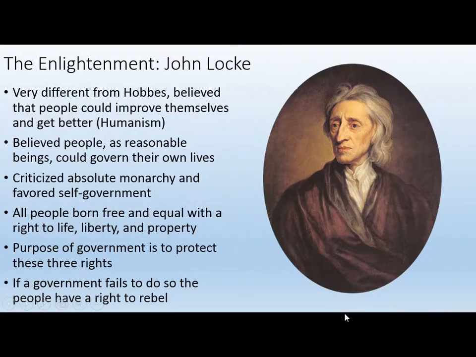Now, this is very different than John Locke. John Locke is another Enlightenment philosopher, also of England. Now, he believes that people could improve themselves and get better through education, through time, through lots of things. This, again, classical humanism, as we've discussed. He also believed that people, as reasonable beings, could govern their own lives. People are not naturally bad. They're naturally good. They want to do the best thing for themselves, for their family, for their society as a whole. He criticized absolute monarchies like Thomas Hobbes liked and favored self-government, so think democracy.